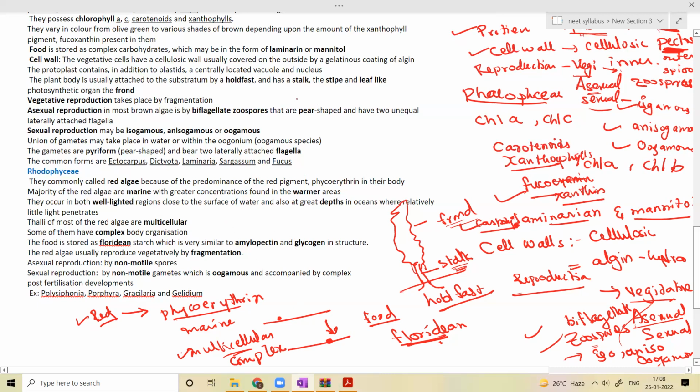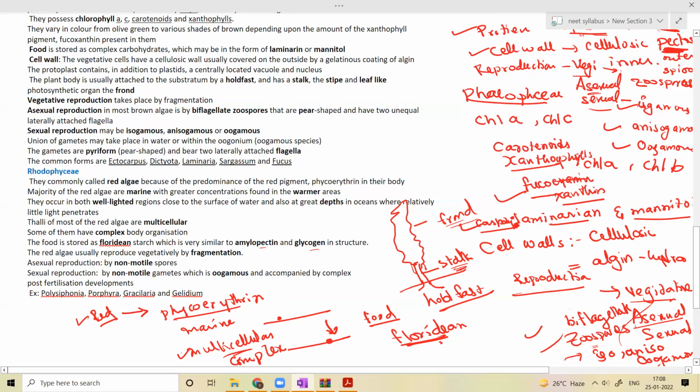So oil drops and pyrenoids come in green algae, laminarin and mannitol in brown algae, and in red algae, food is stored in the form of floridean starch, which is very similar to amylopectin and glycogen in structure.